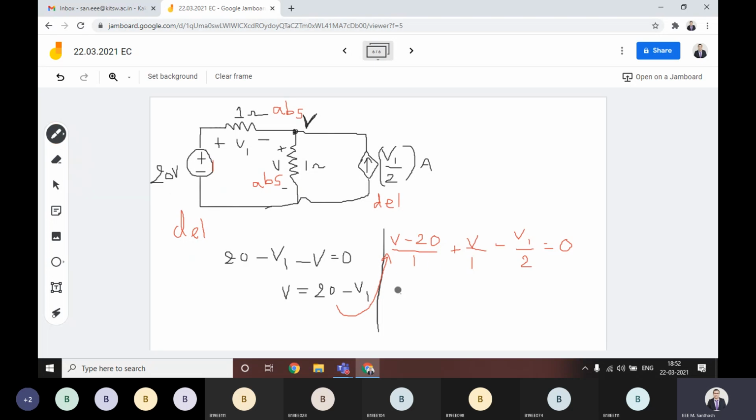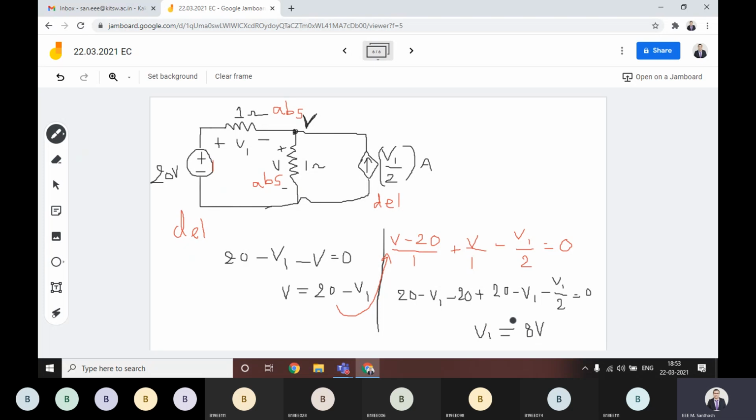In place of V you substitute, that is 20 minus V1 minus 20, again in place of V 20 minus V1, minus V1 by 2. V1 is 8, sir. V1 is 8 volts, correct. If you solve this one, you will get V1 equal to 8 volts.